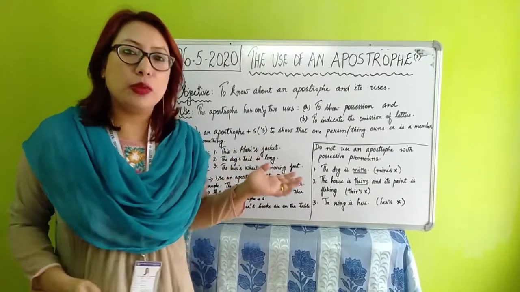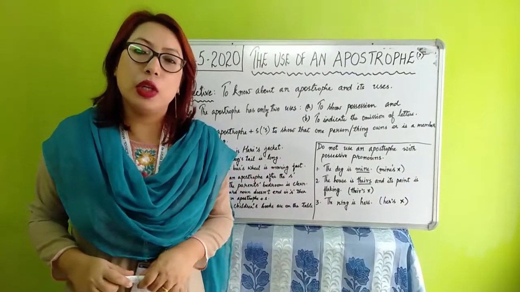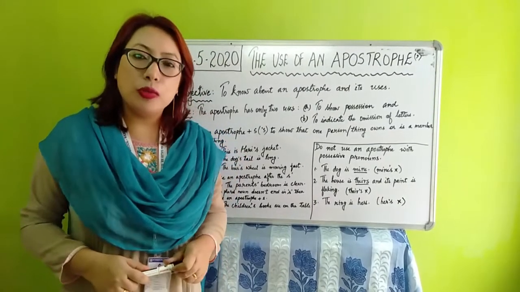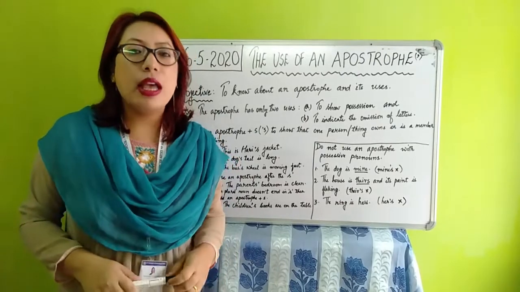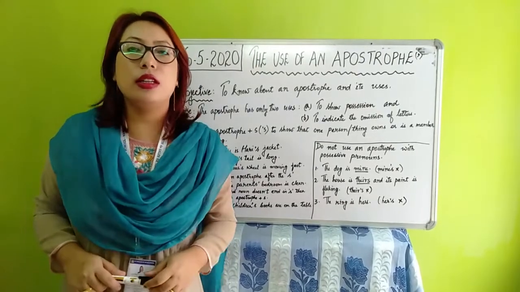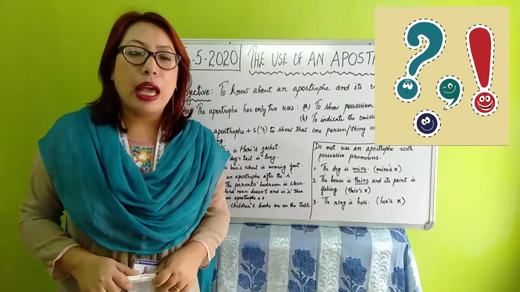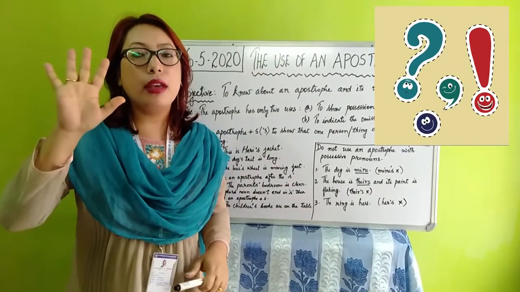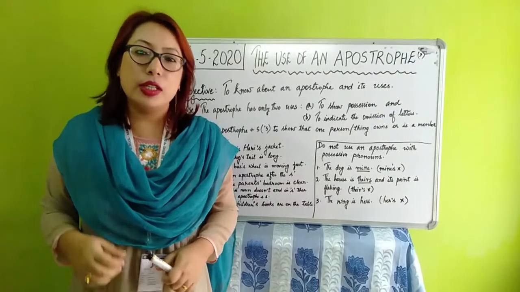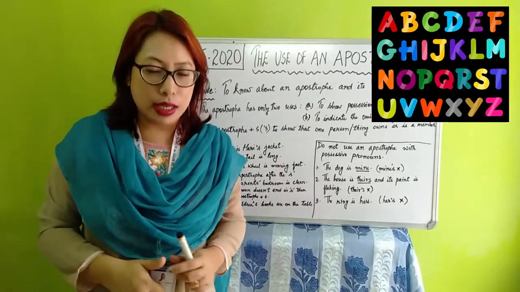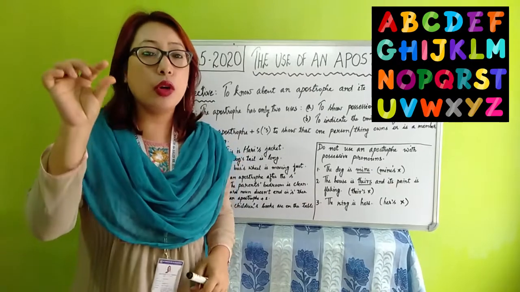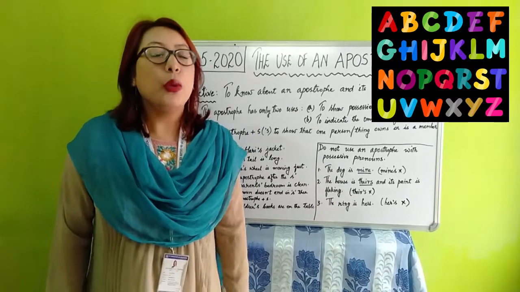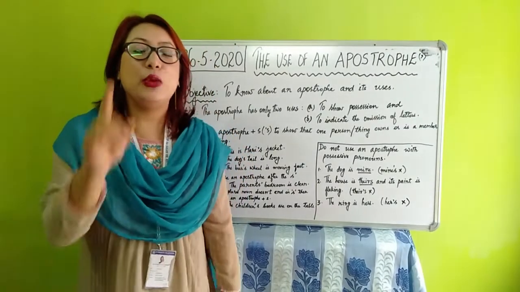Before moving ahead with today's topic, let us recall back what we have done in our previous class. I hope children, all of you still remember that we have started the topic punctuation, right? And under the topic punctuation, we have learned about the 5 punctuation marks. The first one was the use of capital letters, right? I have also given you an acronym. I hope all of you still remember it. What was the acronym? Yes, it was MINTS.